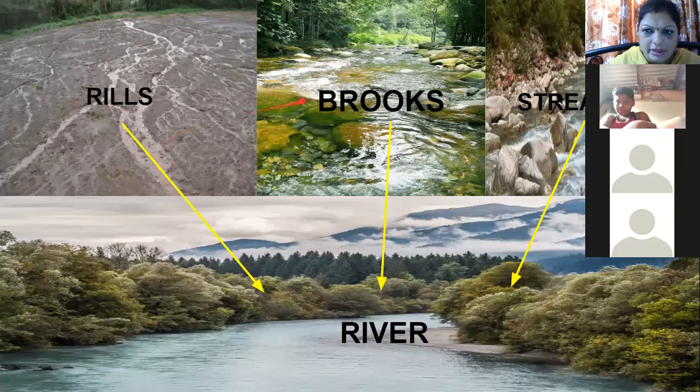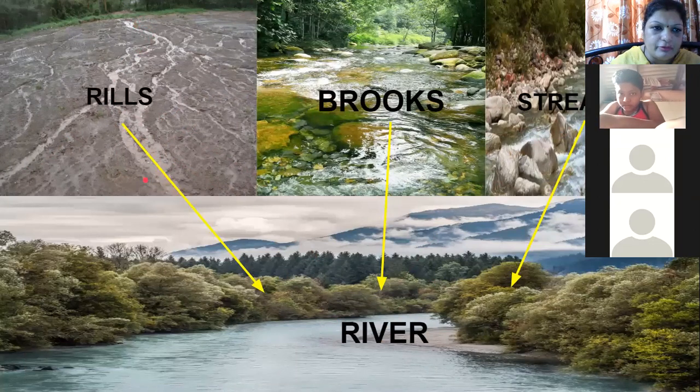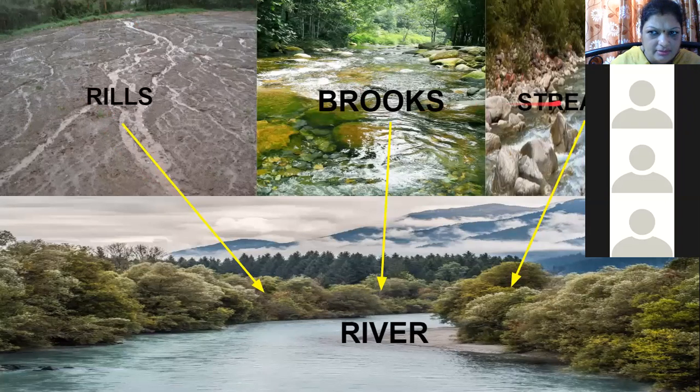When all these rills, brooks, and streams come together, they merge together and form a river. You can see the small rills over here. From the cracks, water will flow. The rills, the brooks, you can see the stream.